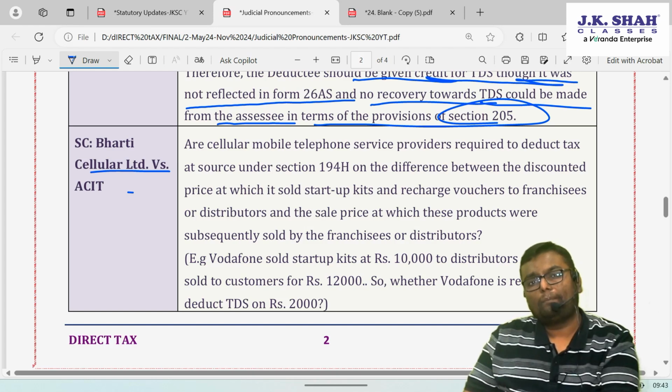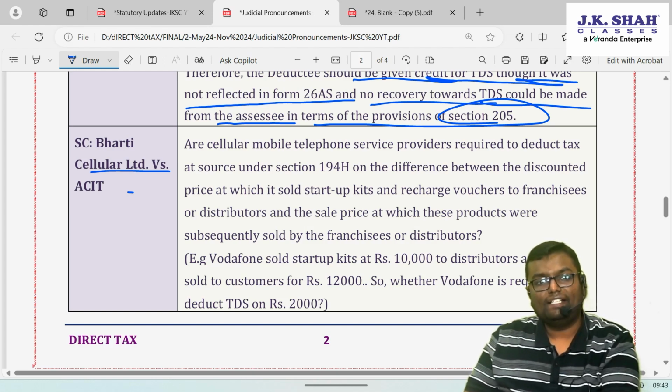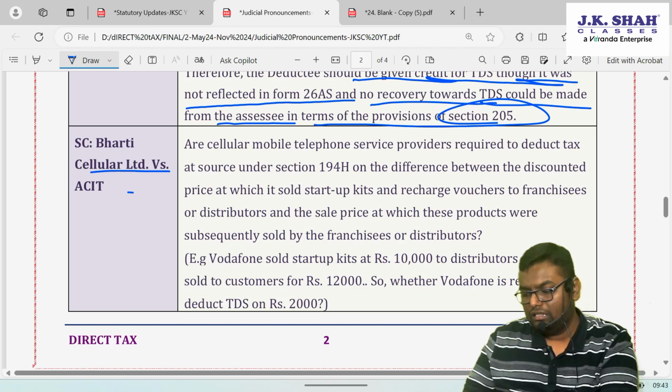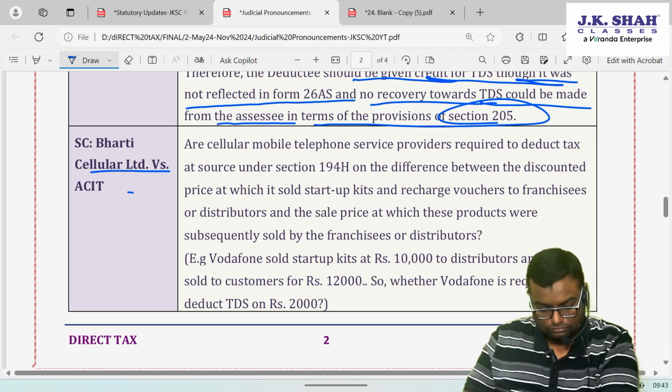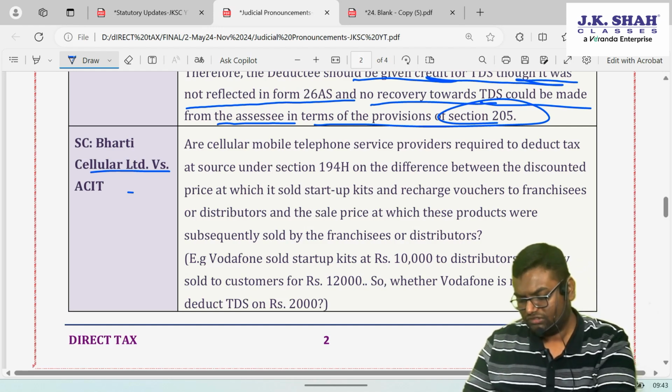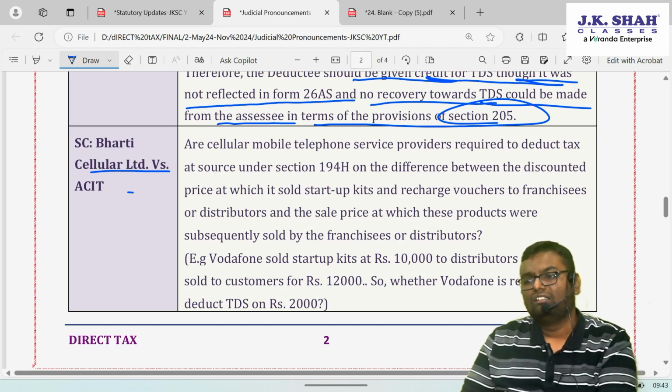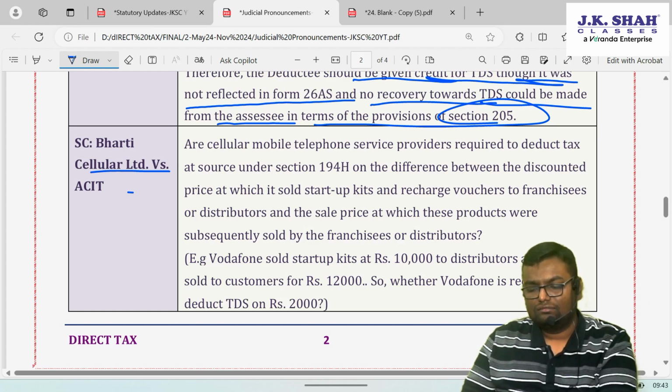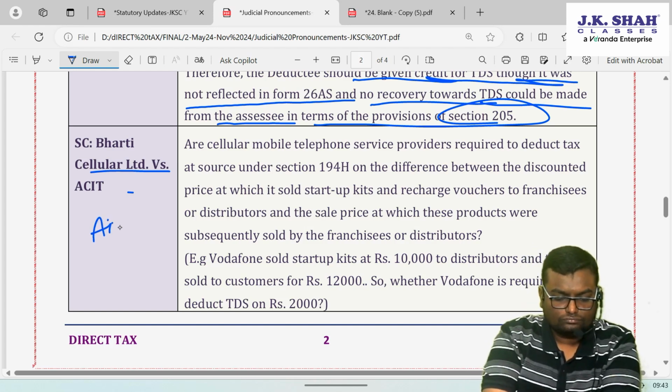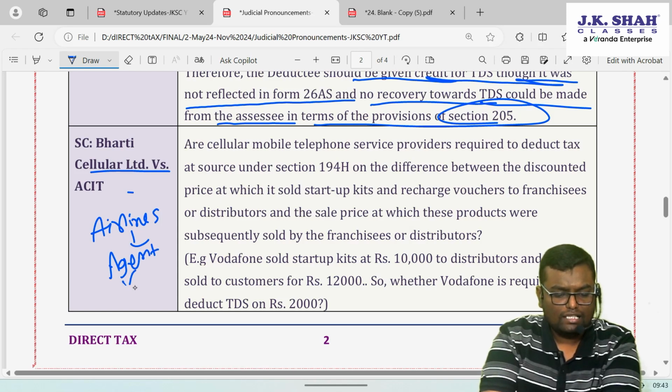Fine. Now, there was a judgment which came in the statutory update last year, which overrides the judgment of Bombay High Court, Japan Airways Limited, Supreme Court judgment, which is done in the classroom. Let's say there is an airline, there are some agents. So airlines, agents and passengers.